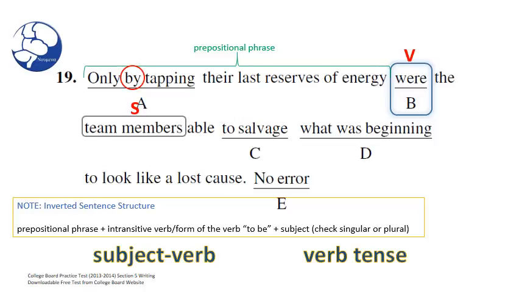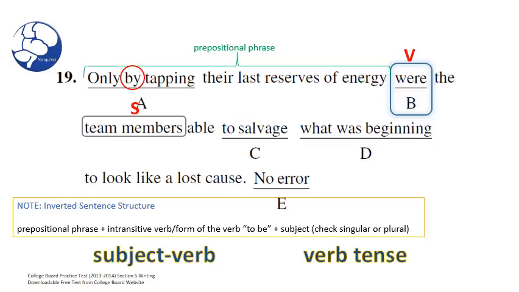Now we have to do a check to see if our subject that comes after the verb is actually in its plural form, since were is in its plural form. And what will be the subject here, Brian? I see it now. So then our subject is team members. Well, that was a close one. Yeah. I'm glad you caught that and we were able to avoid a possible error here in our approach.